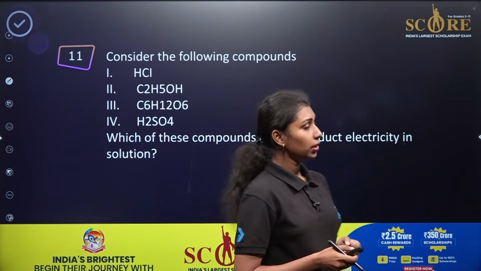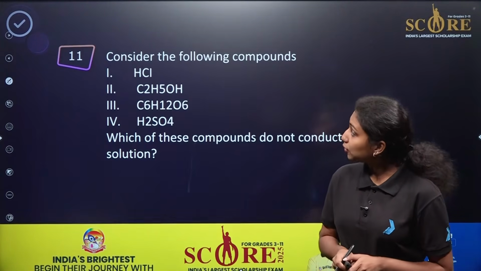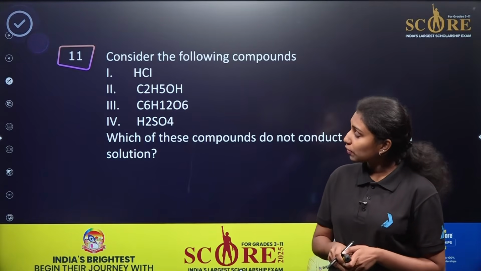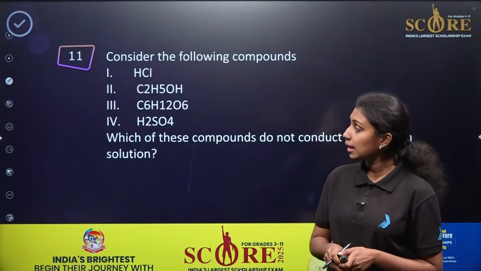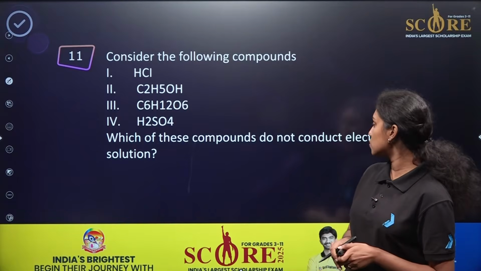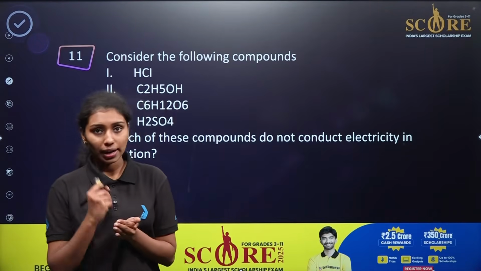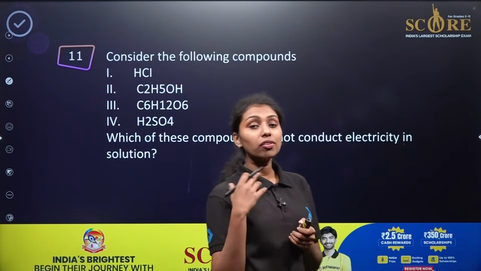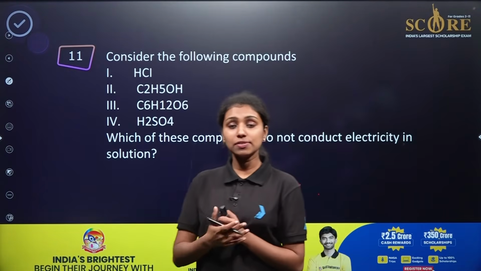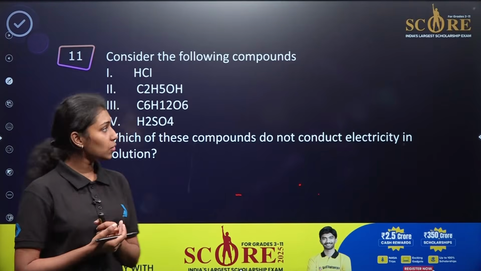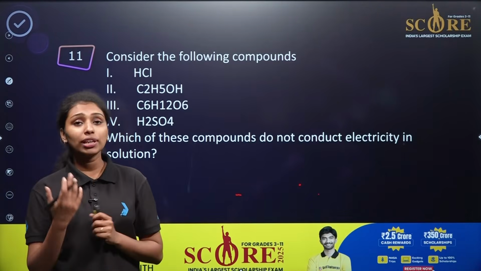Here is the next question. Consider the following compounds: HCl, C2H5OH, C6H12O6, H2SO4. Which of these compounds do not conduct electricity in the solution? In the CBSE examination, out of 15 questions, 5 questions will be those type of questions which will have more than one answer. So you can expect for this question you will be getting more than one answer.